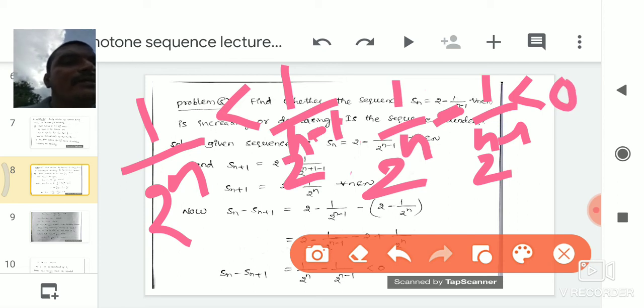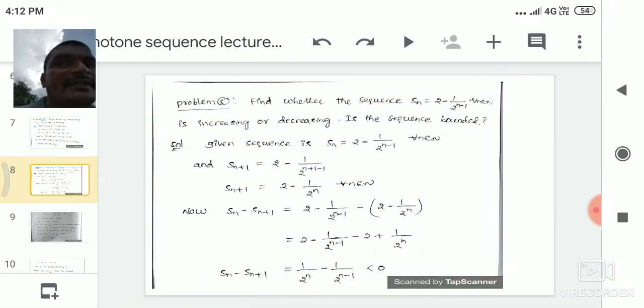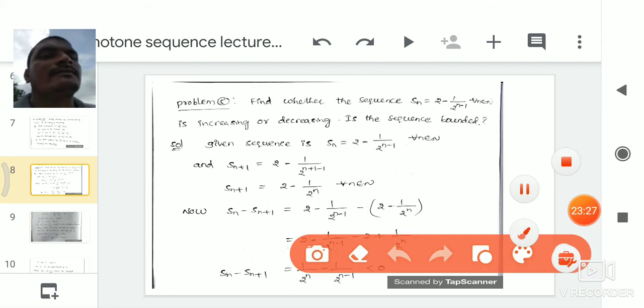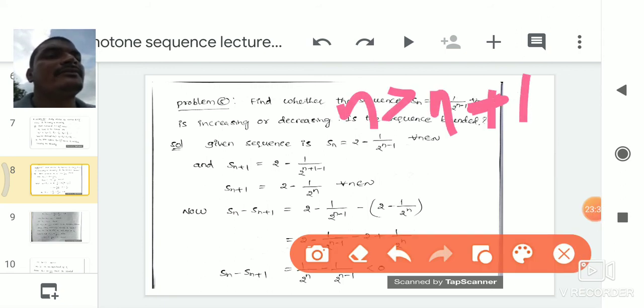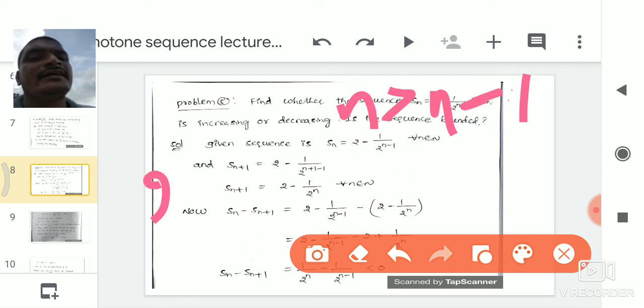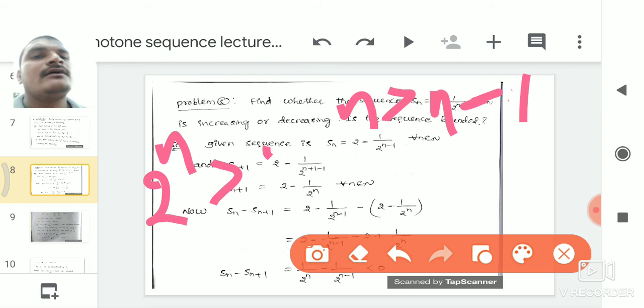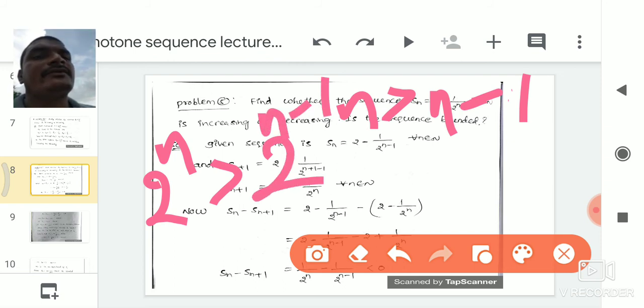So Sn minus Sn plus 1 is less than 0, since n is greater than n minus 1. From that we write 2 power n is greater than 2 power n minus 1.